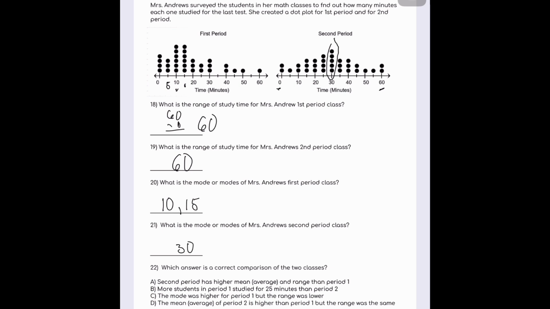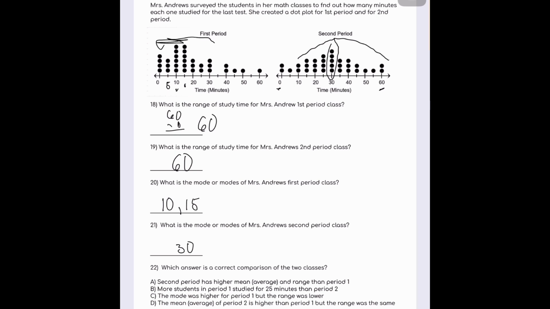Which answer is a correct comparison of the two classes? Second period has a higher mean and range than period 1. Well, just taking a look at second period, we sort of have this hill of scores that goes up and down, whereas in first period, the scores are more in the lower range.